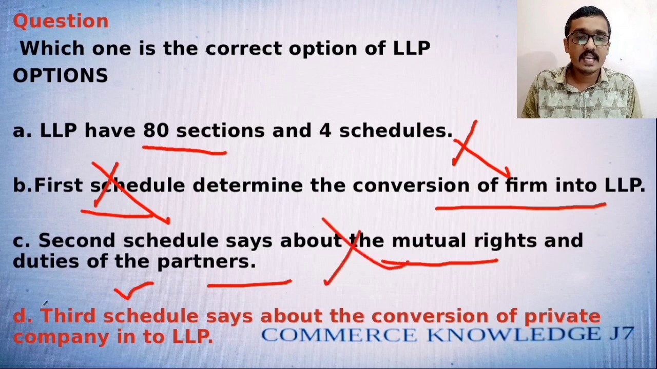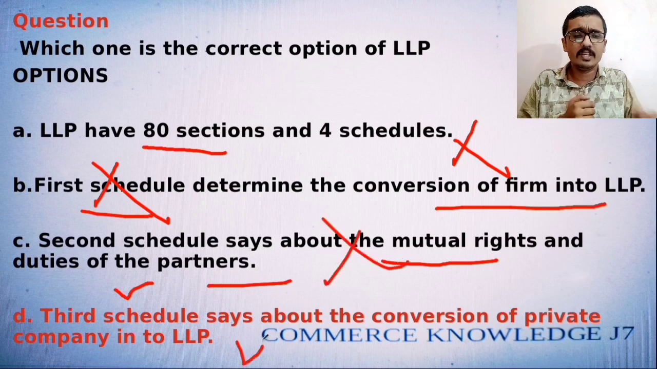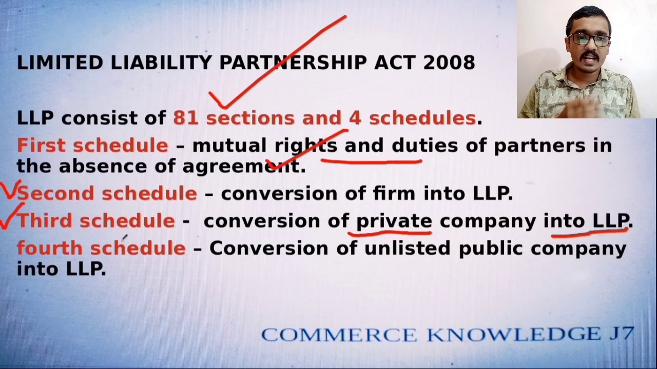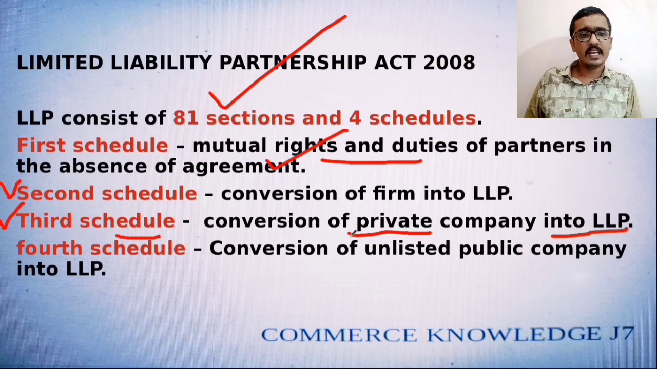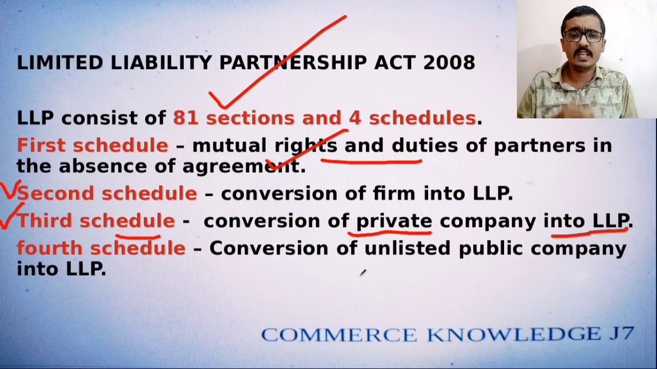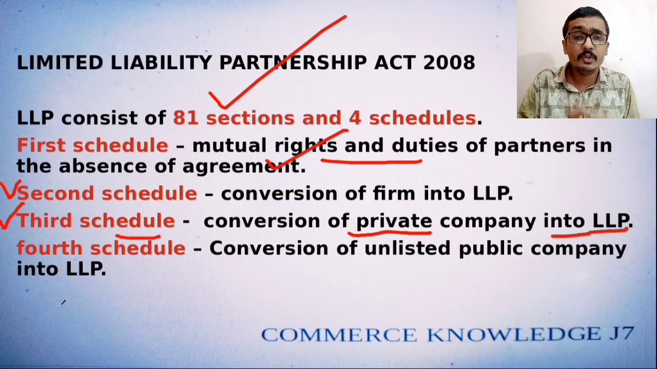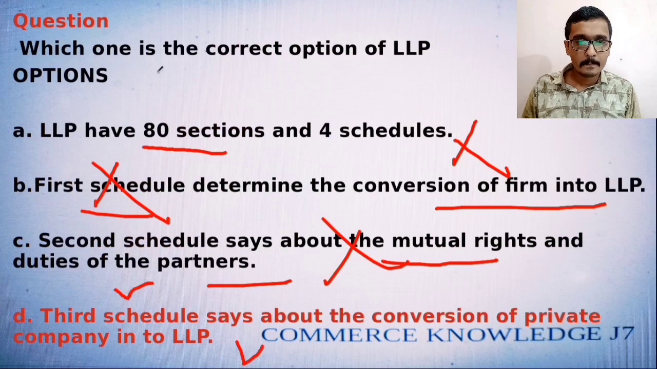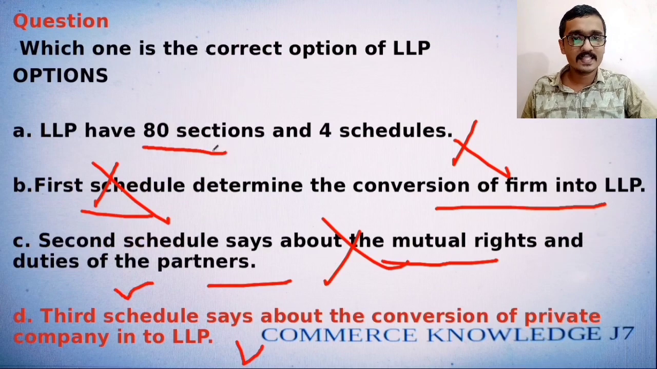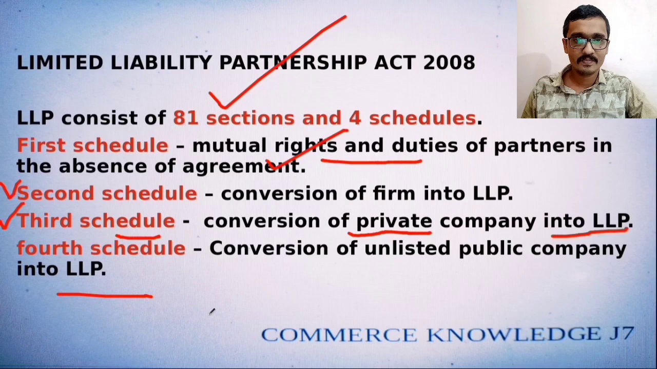Then the third schedule says the conversion of a private company into LLP. That is the right one. Third schedule, the conversion of a private company into LLP. The fourth schedule should also be taken into consideration: an unlisted public company which is converted into LLP. Yes friends, today's top 5 minutes question analysis is over.